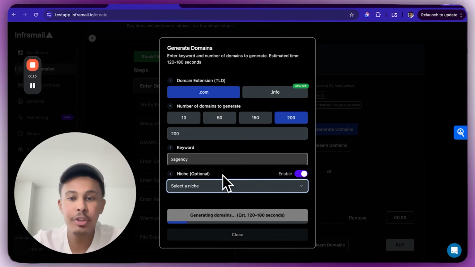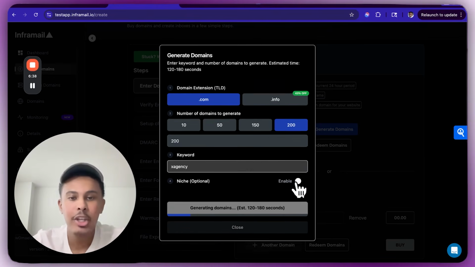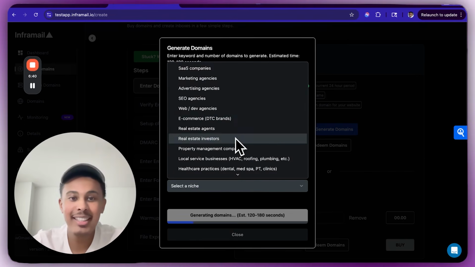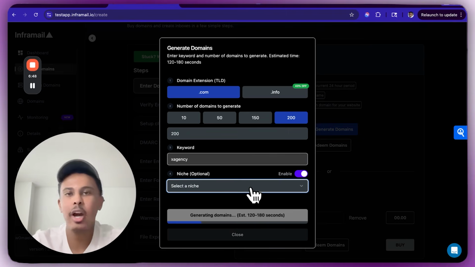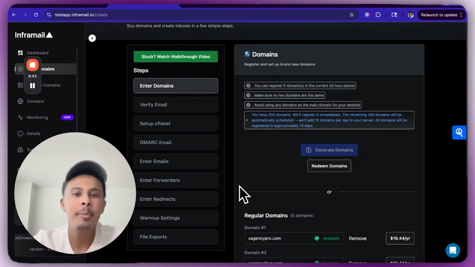By the way, a cool little feature for you. So this is optional, but if you're in a specific niche and you just want generic domains, you can click enable here, and then you can select the niche that you're in, and it will actually give you keywords that are more relevant to that specific niche. So obviously, if you're in real estate, and you want to use words like home, property, commercial, leads, etc., like that. But if you're an SEO agency, you probably don't want home in your secondary domain name.